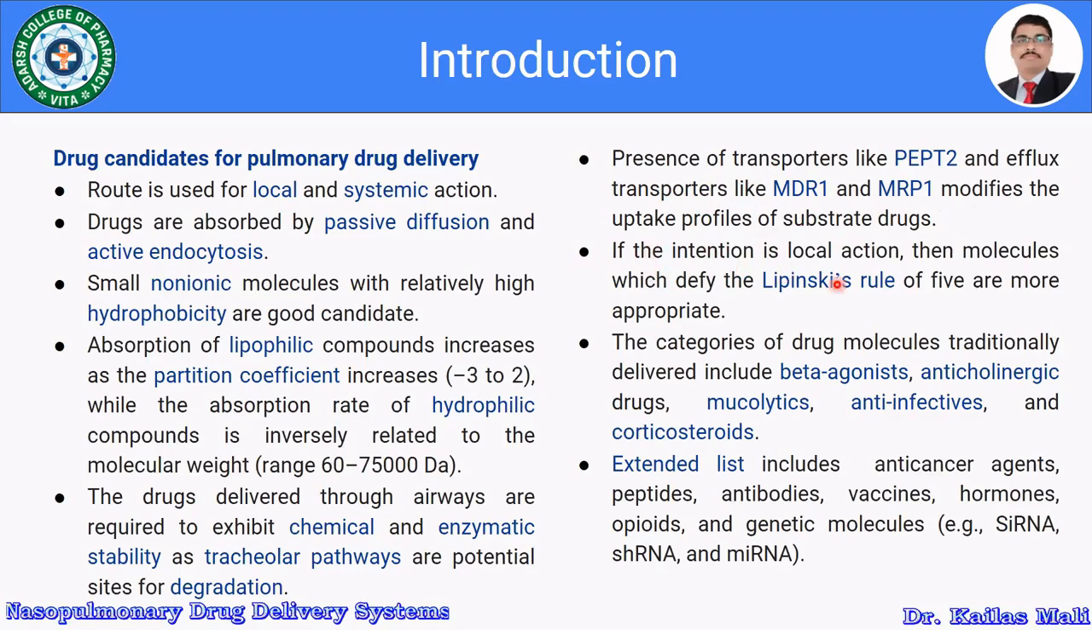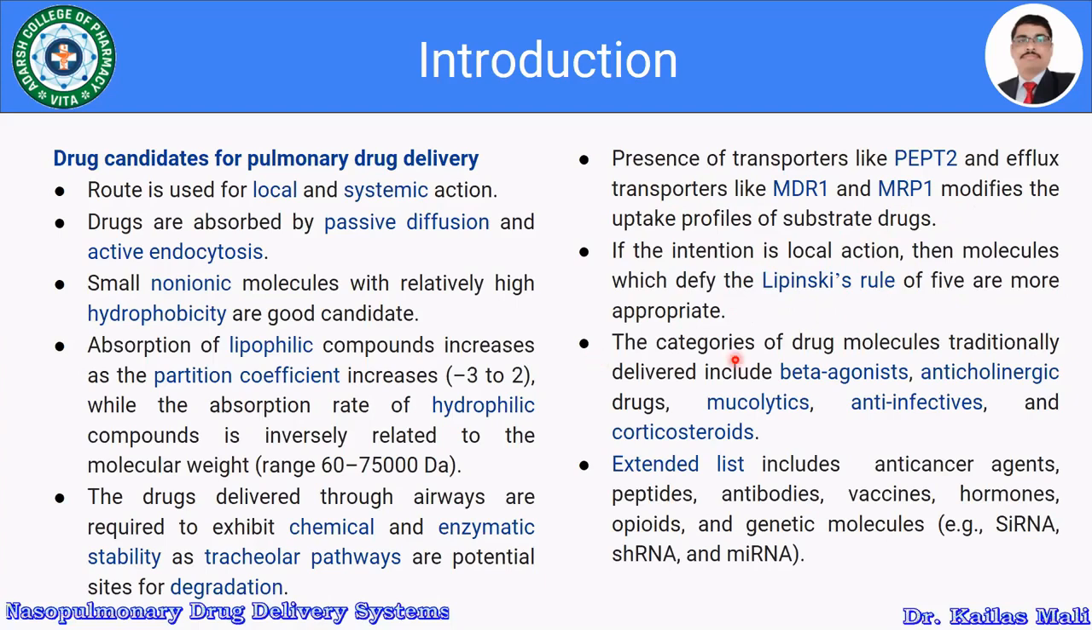If the intention is a local action in the lungs, then molecules which defy the Lipinski rule of 5 are more appropriate. So we are supposed to use this rule in order to select the drug for the pulmonary drug delivery system.